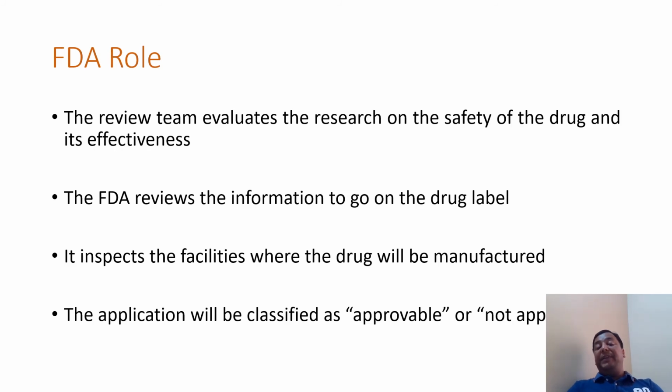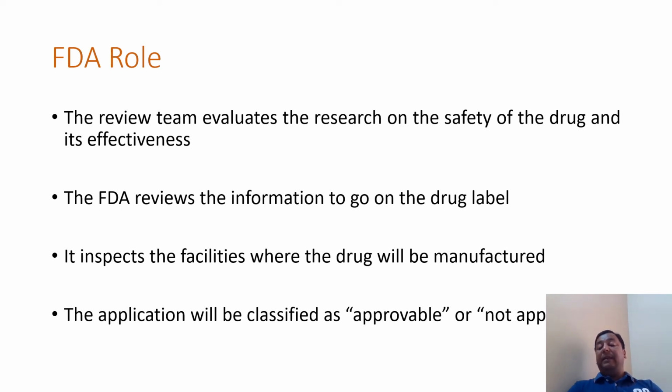And the FDA's role is to form the review team to evaluate the safety and effectiveness of the drug, as generated by the NDA. The FDA reviews all the information to go into the drug labels, all the evidence generated through preclinical and clinical studies.